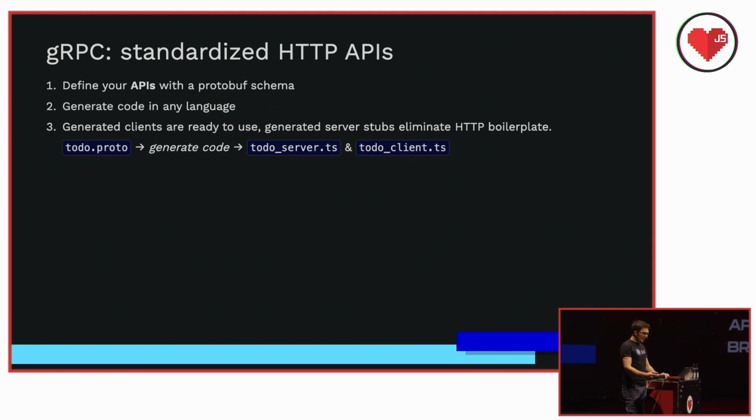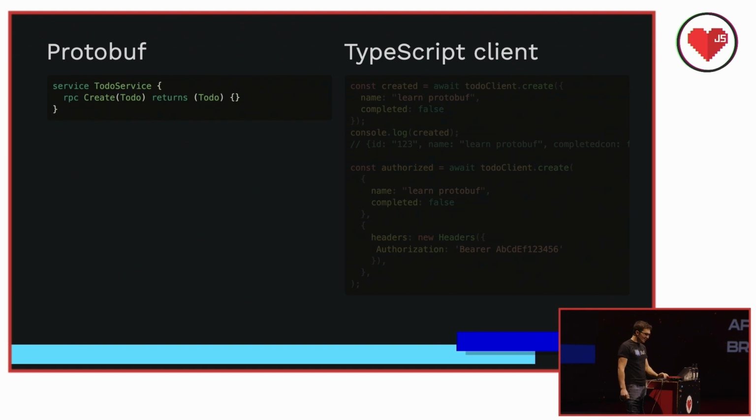So our generated clients are completely hands-off. They're ready to use immediately. So whether our backend is TypeScript or Python or PHP or Rust, anything else, we can trivially support clients in any other languages. Want to support a Go client? We don't even need to know Go. We can just generate it. So it's pretty cool. And this is how the service looks in protobuf.